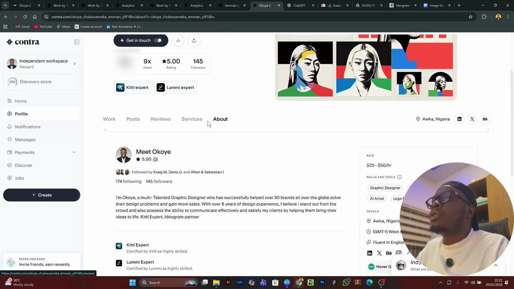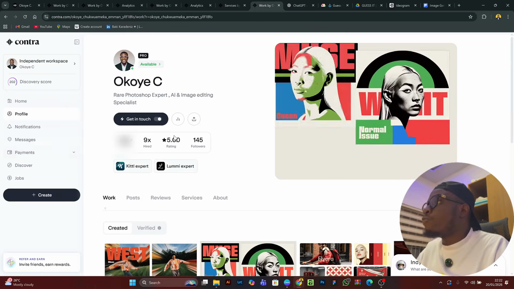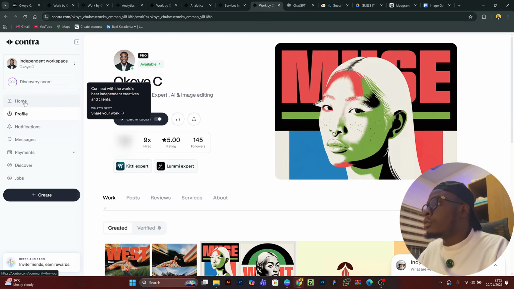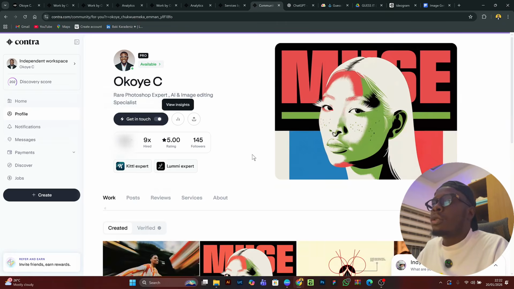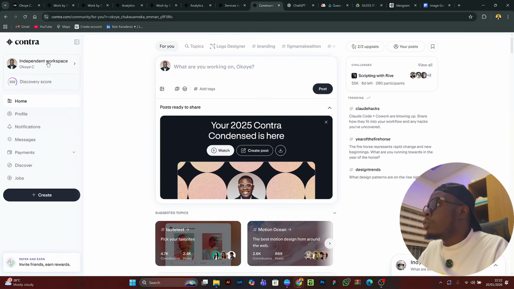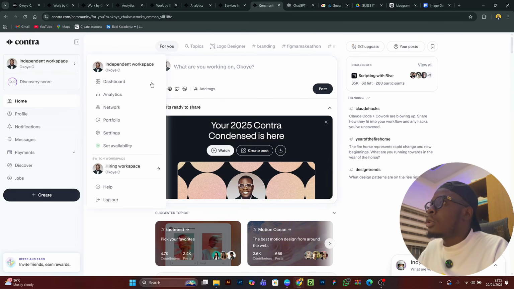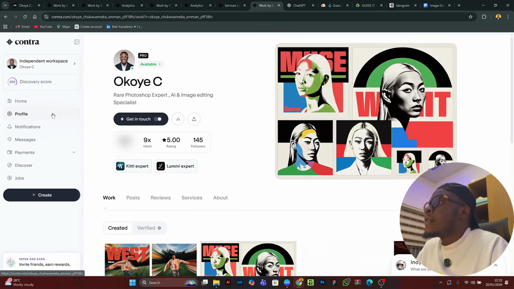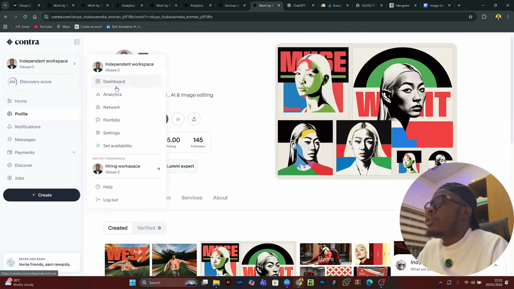Another part here is you need to use Contra Teams to edit your portfolio. I've forgotten where I can access it. Okay, when you go to your profile and click on Independent Workspace, you can come down and see where it goes to Portfolio. When you click your portfolio, it opens your Contra portfolio.